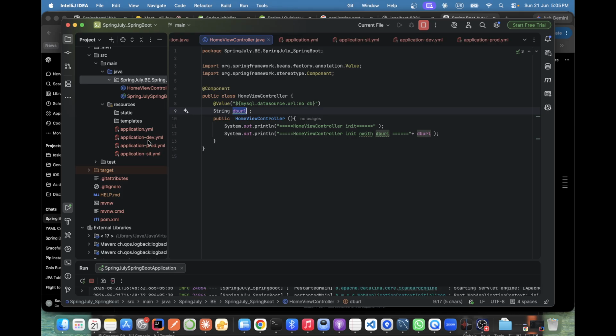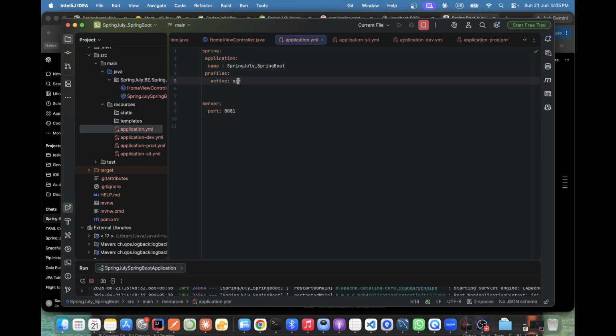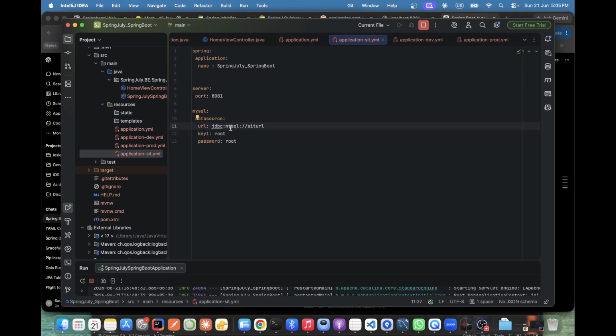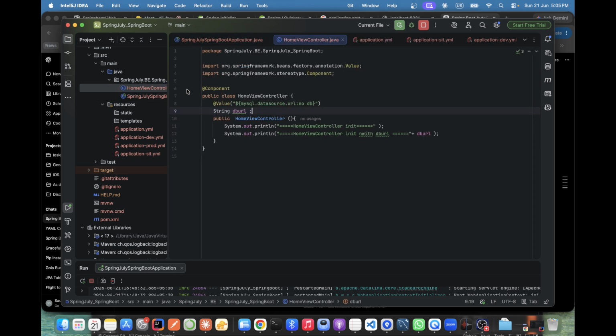And you ask me from which file it will pick? It will pick from this file, SIT. Okay, no problem, because we set SIT. So whatever is in the SIT URL, the SQL SIT URL. Now our database, suppose I am just writing something here: query, insert or fetch from DB.